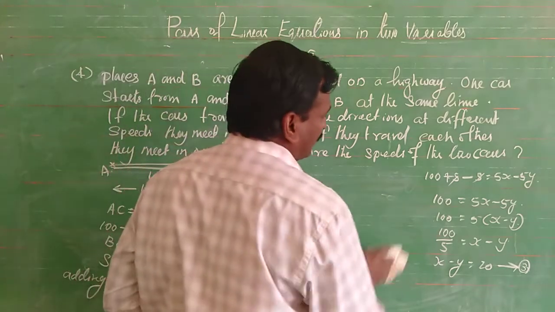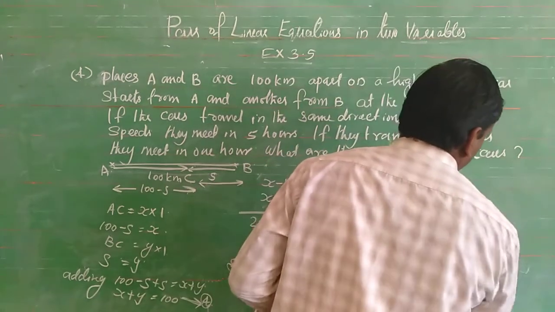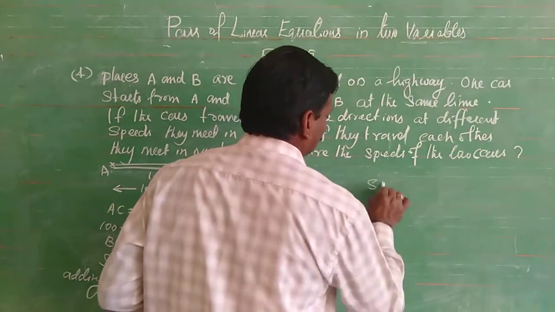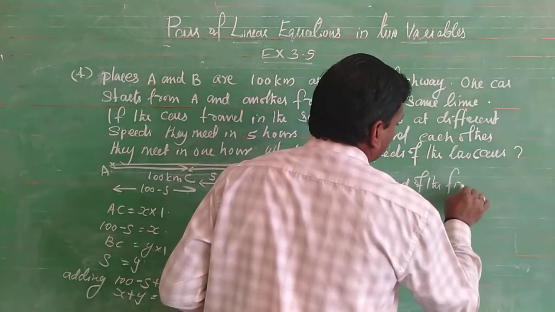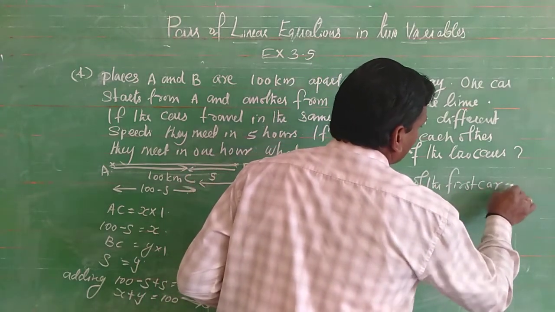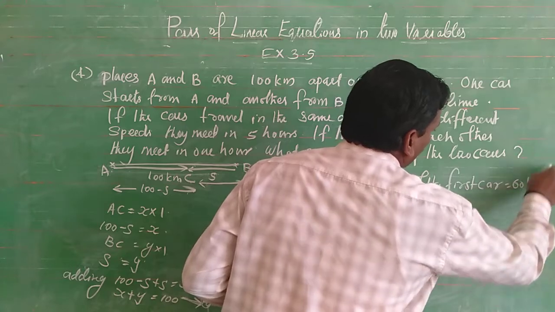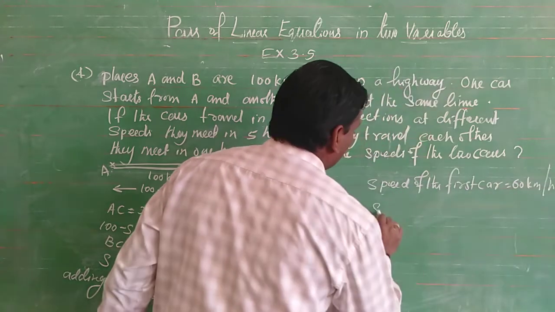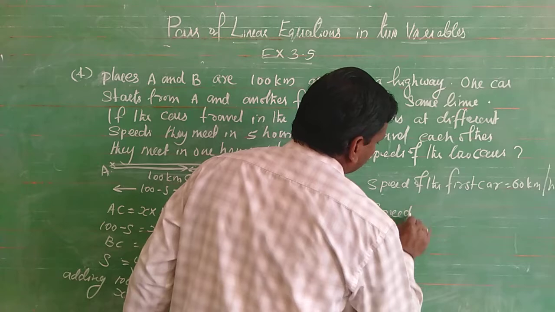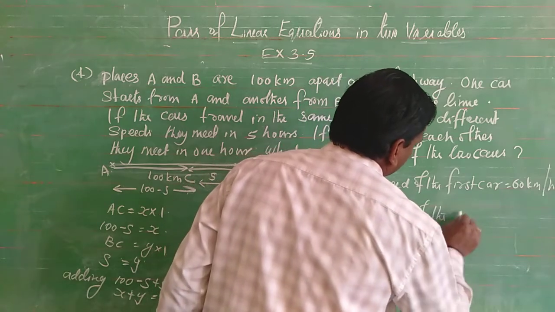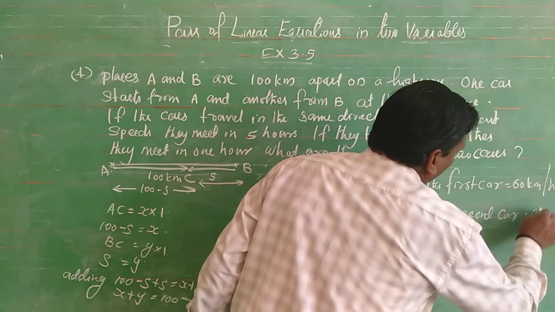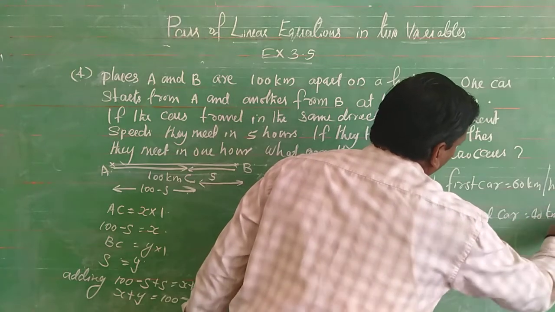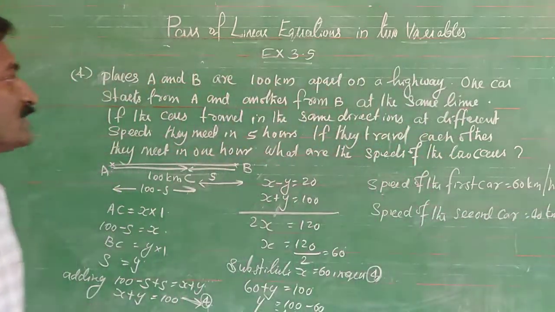Now the speed of the first car is equal to 60 kilometers per hour, and the speed of the second car is 40 kilometers per hour.